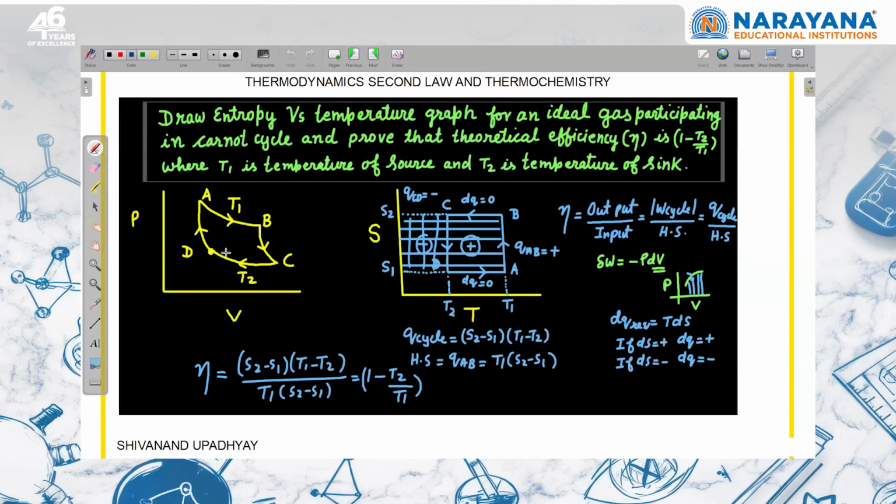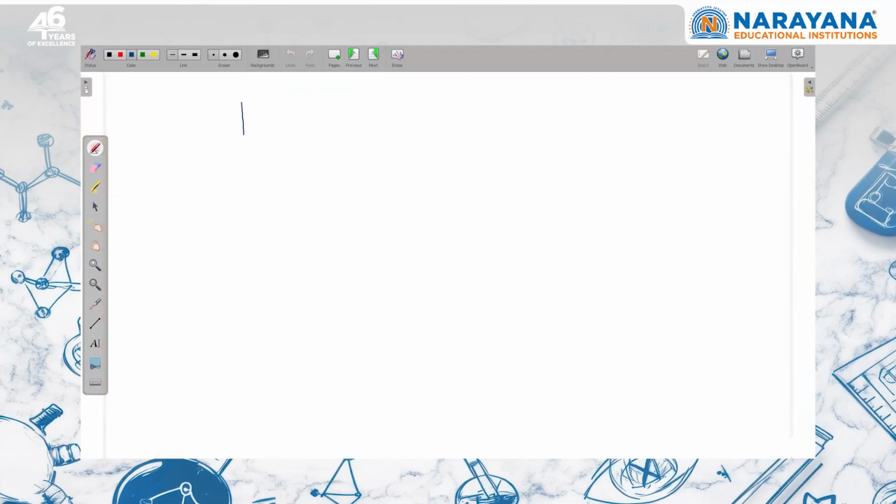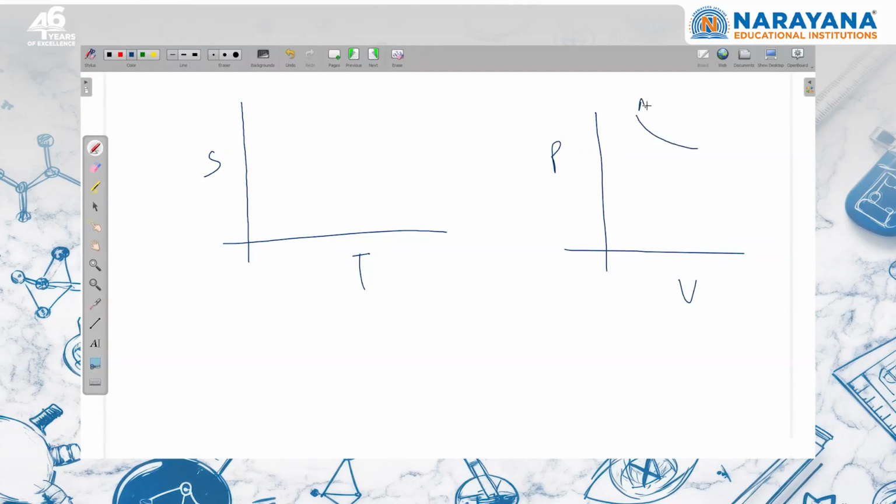Now this is a question based on the Carnot cycle. We are saying prove that the theoretical efficiency of the Carnot cycle is 1 minus T2 upon T1. The point is that by doing this question, you should know that we are going to draw the entropy versus temperature graph. For the Carnot cycle, we already know the pressure versus volume graph. We are moving from A to B by isothermal expansion, then B to C by adiabatic expansion, C to D by isothermal compression, and D to A by adiabatic compression.